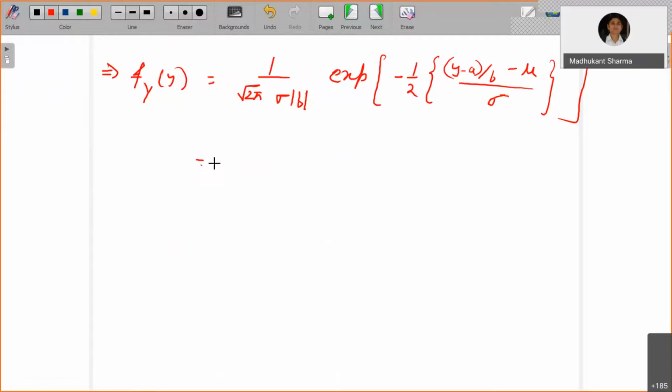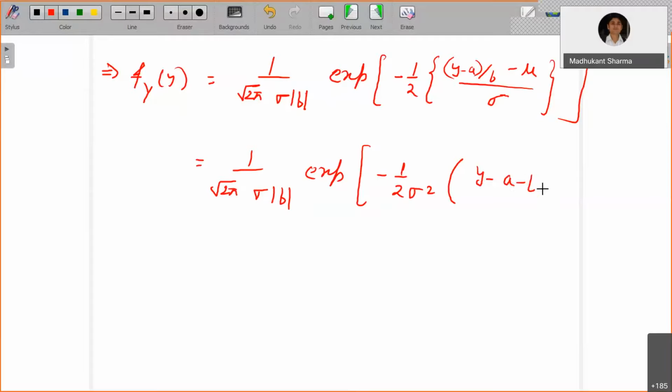Okay, so that's going to be 1 upon square root of 2 pi sigma mod b, exponential of minus 1 by 2 sigma square, and if I rewrite everything, what is there is y minus a minus b mu divided by b, that is squared.